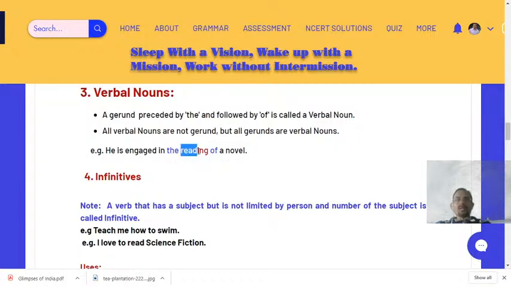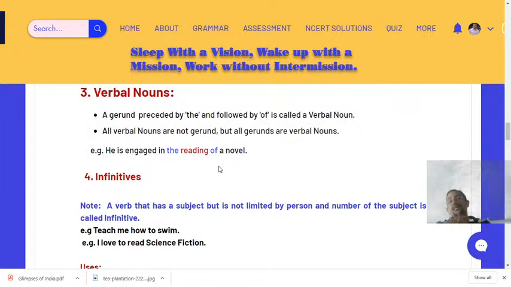So whenever an ing word is preceded by the and followed by of, this particular ing will be treated as a verbal noun. Understood? It is the example of verbal nouns. All the verbal nouns are not gerunds, but all gerunds are verbal nouns. Okay, all gerunds are called verbal nouns.